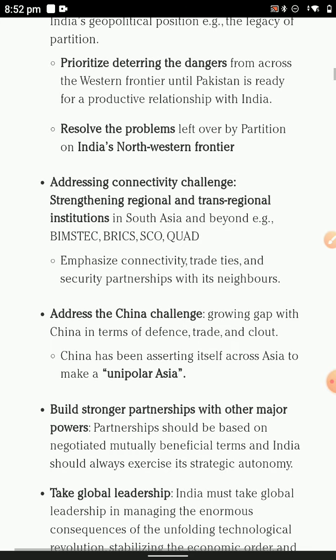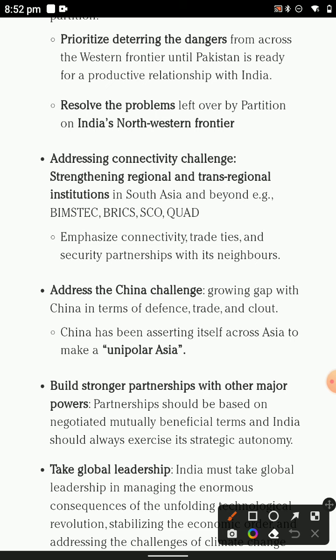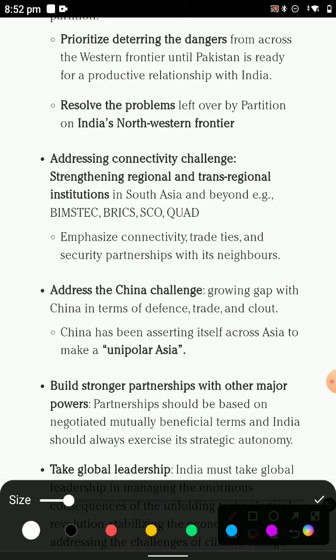The BIMSTEC, South Asia, and the Quad, for example, you have given South Asian countries. South Asia and beyond, for example BIMSTEC, BRICS, Shanghai Cooperation and the Quad also.